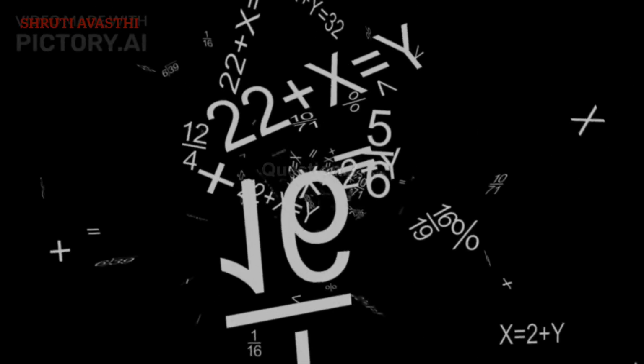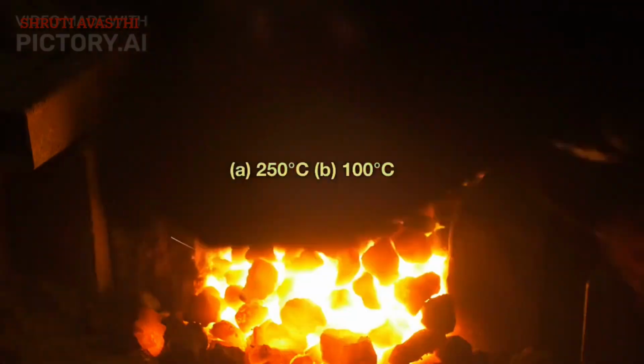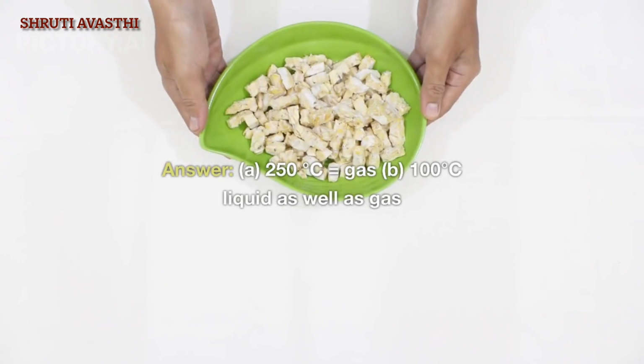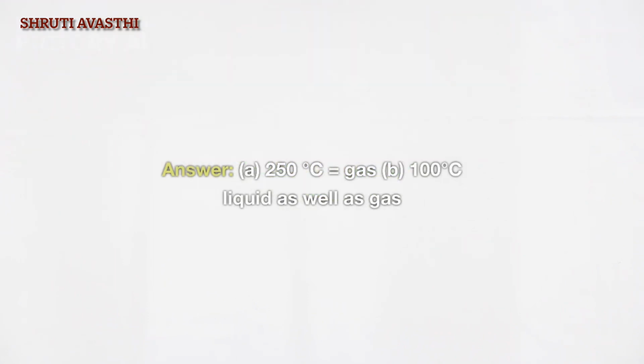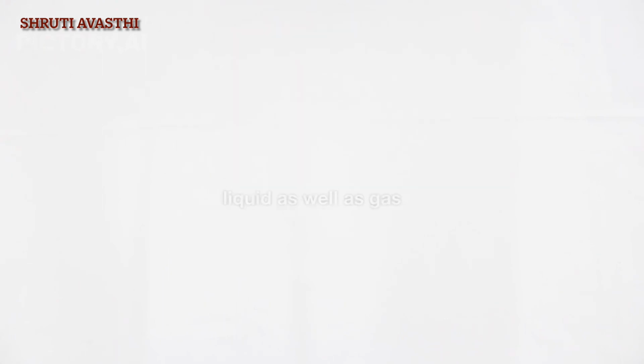Question 2. What is the physical state of water at A. 250 degrees Celsius, B. 100 degrees Celsius? Answer. A. 250 degrees Celsius equals gas, B. 100 degrees Celsius liquid as well as gas.